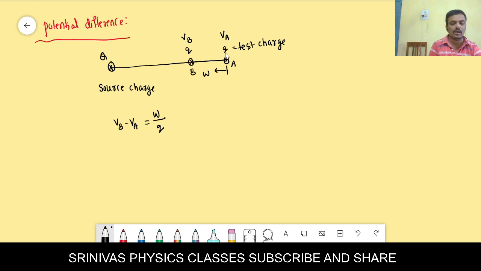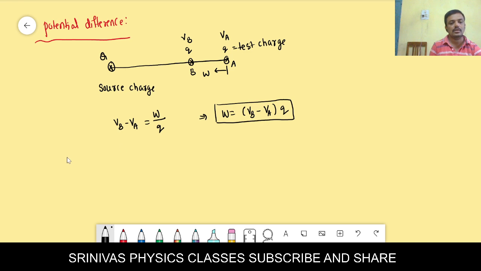To move the small q charge from A to B, we should do some work. Then work is equal to potential difference into charge.